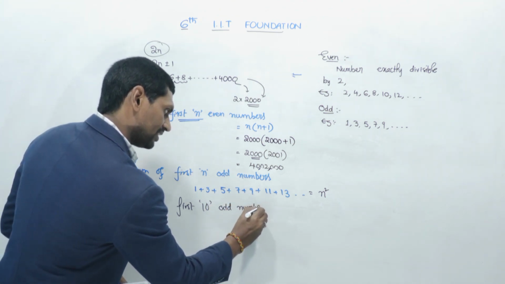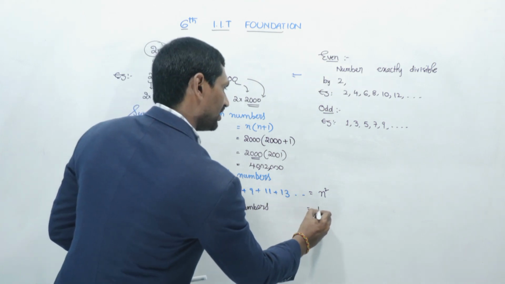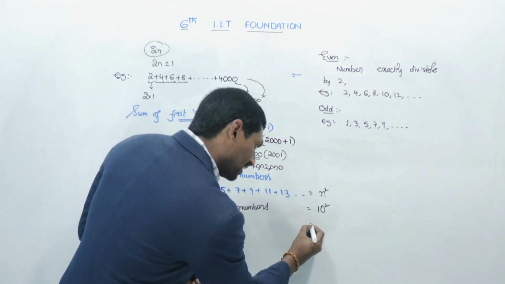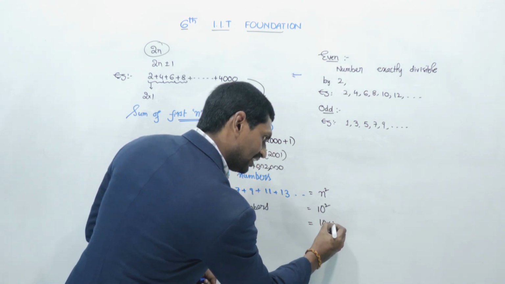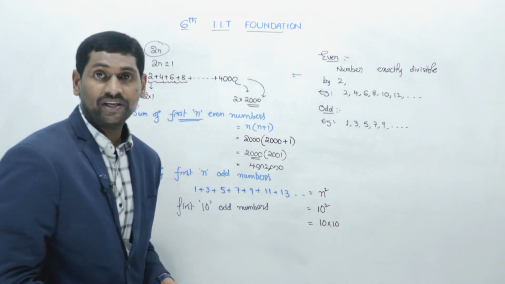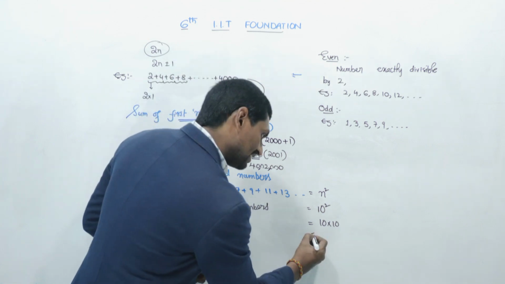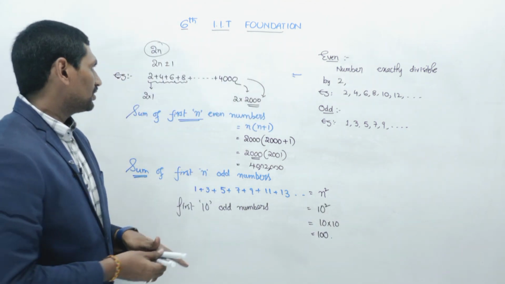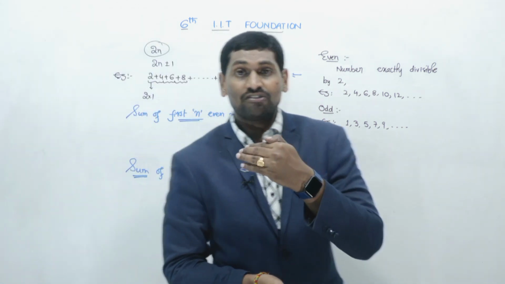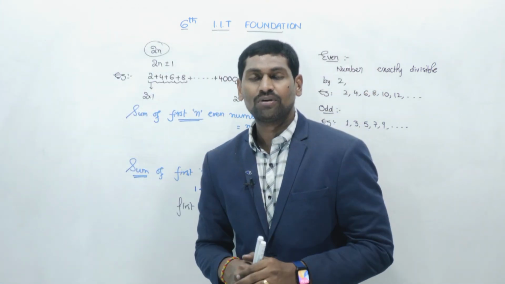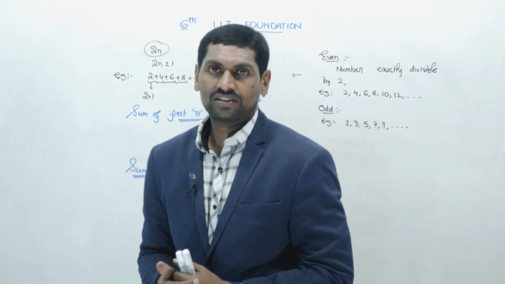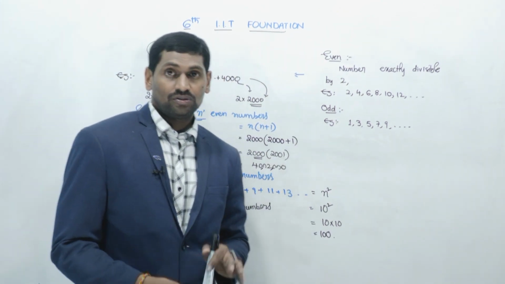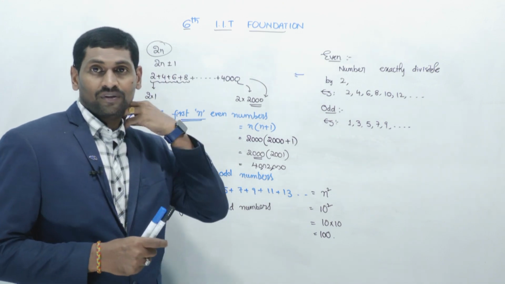So how can we write the first n odd numbers? We have n square. So the first 10 odd numbers sum is nothing but 10 square. Sir, what is 10 square? 10 square is nothing but 10 into 10. 10 tens are 100. Okay? So this is the formula for the sum of first n even numbers and the sum of first n odd numbers. Clear, children? Yes. Right. So now let us see the formulas.